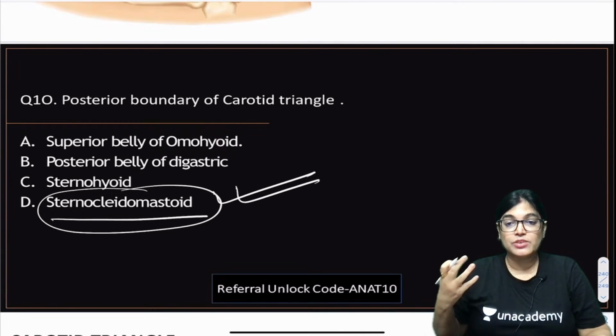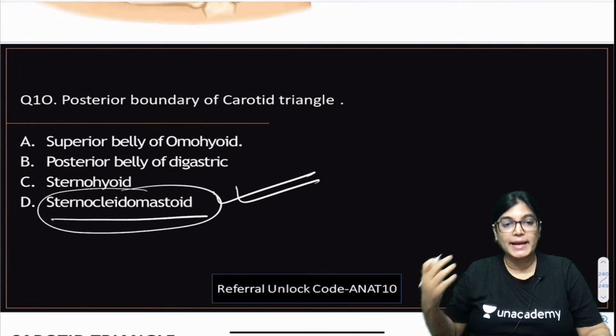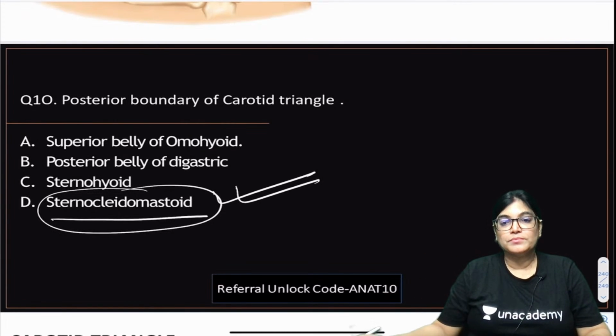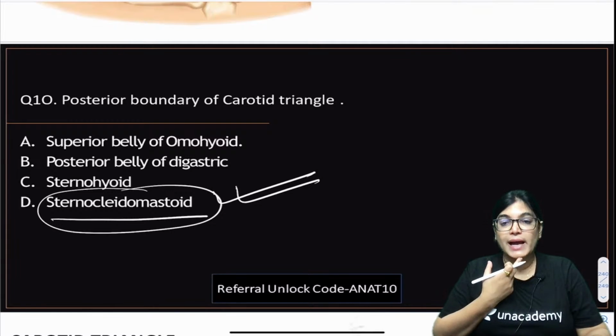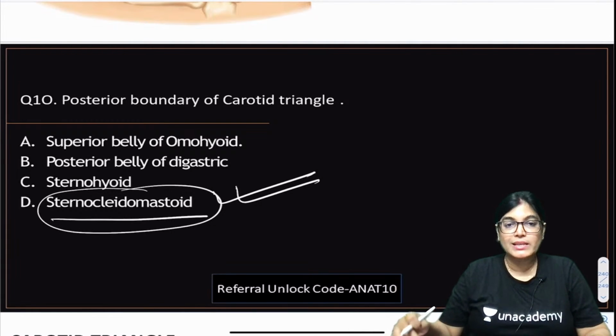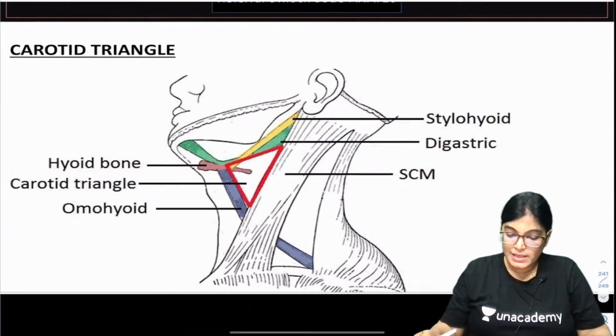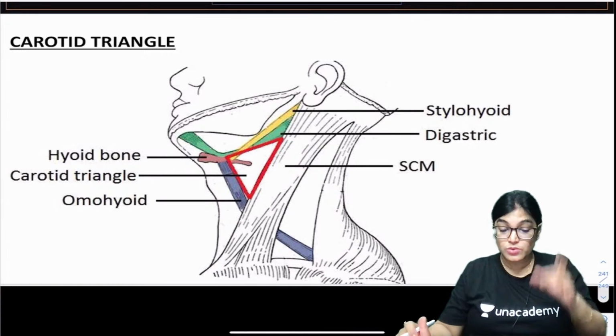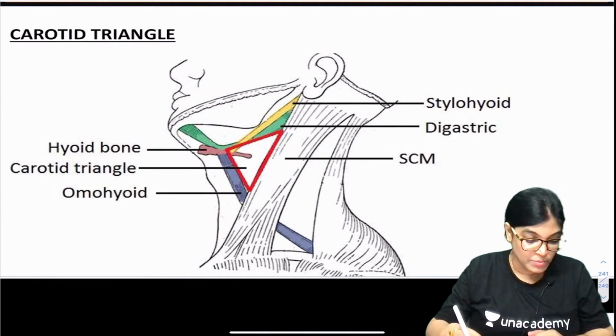So, in the anterior triangle, we have 4 triangles. We have the digastric triangle, the carotid triangle, the mylohyoid triangle here, and the muscular triangle. We will see the boundaries of the carotid triangle now. See here the red colored triangular space, can you see the outline of the red colored triangular space? Here I just want to tell you about the boundaries.